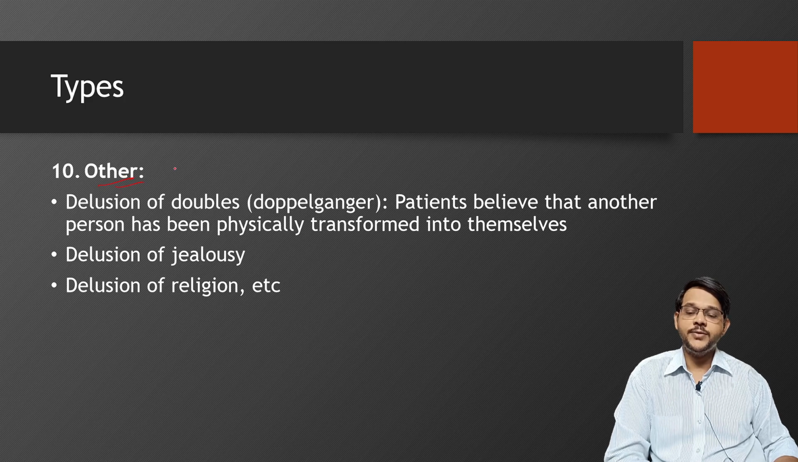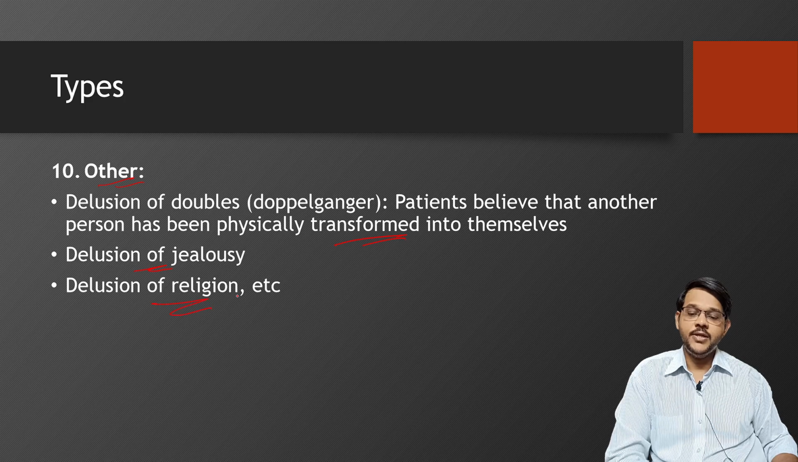Some other forms of delusion, which are not significant, include delusion of doubles, where the patient believes that another person has physically transformed into himself. Or delusion of jealousy, where the person constantly admires or feels threatened by another person's achievements or that person's relatives, wives, and so on. He feels jealousy in the form of a belief, though it is not related to him, but he constantly gets fear from other people's achievements.